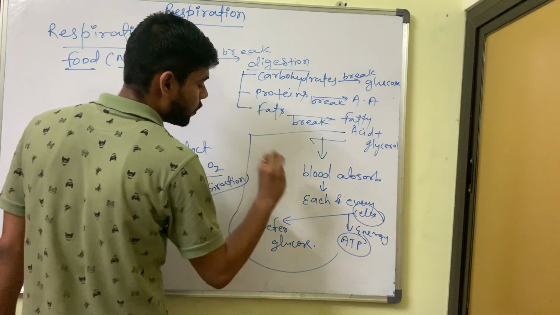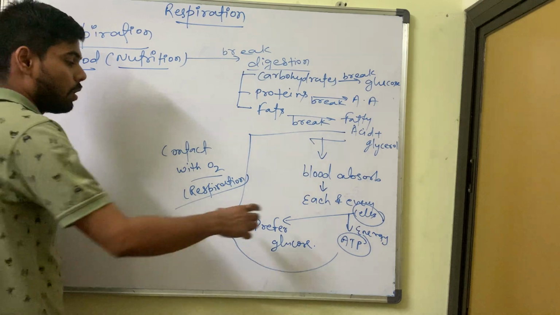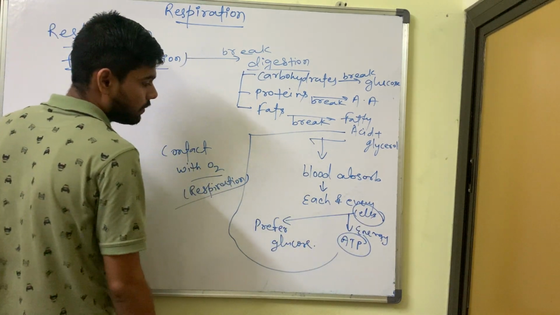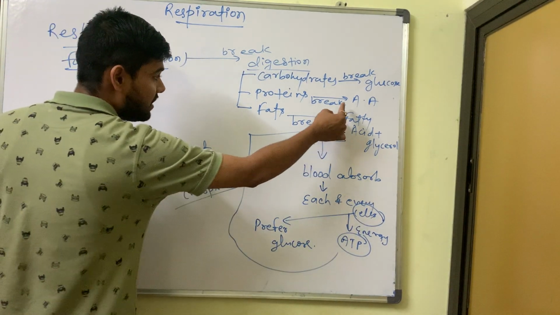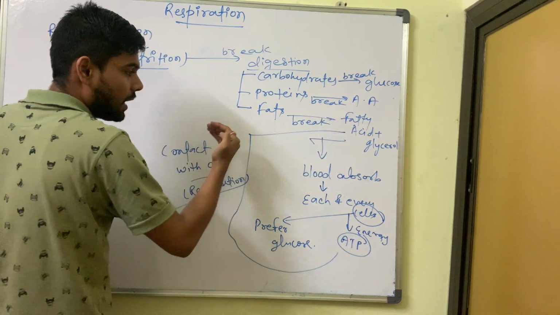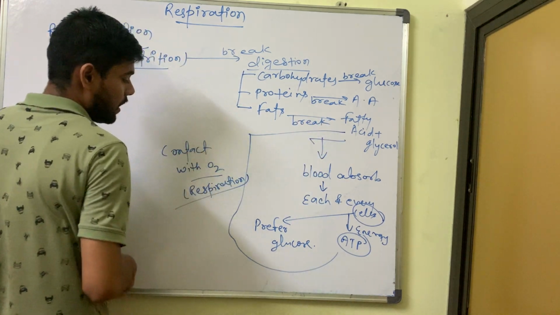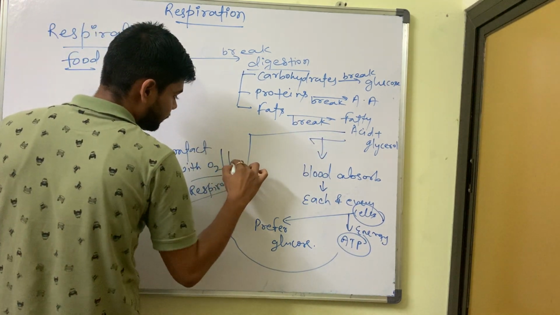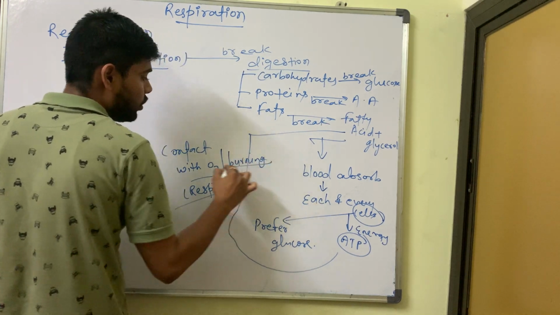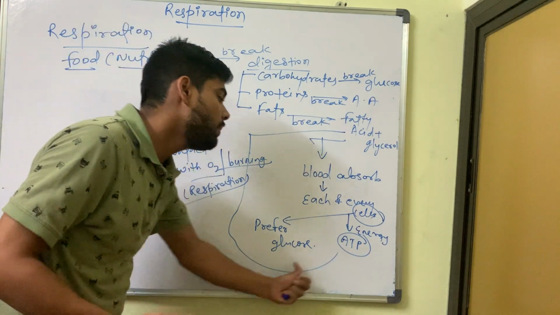Basically, our cell requires glucose. Our cells prefer glucose. So how will this ATP get there? How will the cell get ATP? When you have the smallest unit of food, at the same time you are doing respiration also. So at that time you are taking oxygen inside. When this food mixes with oxygen, there is burning of food. Why? Because oxygen is a combustible substance. So when they burn, ATP will be produced.